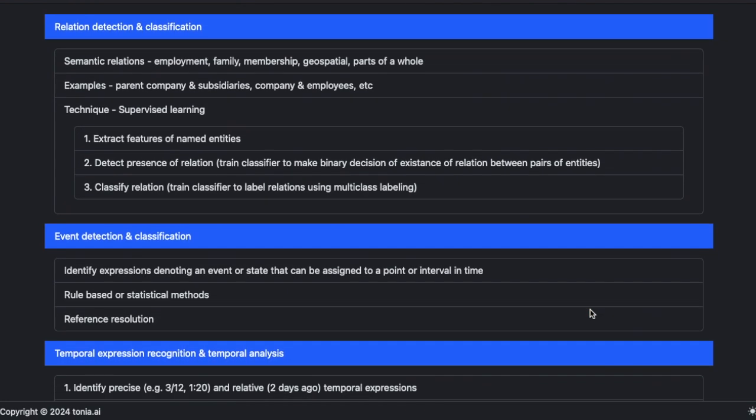In addition to named entity recognition, we may also want to perform relation detection and classification. Here we want to know what are the semantic relations between these entities. Examples of that would be like your family. People in the same family are going to have a familial semantic relationship, or consider the relationships among companies and employees, or memberships in different groups and organizations, and so on.